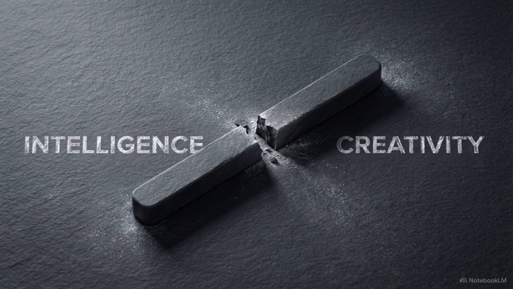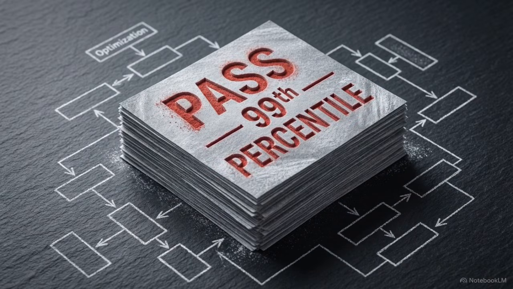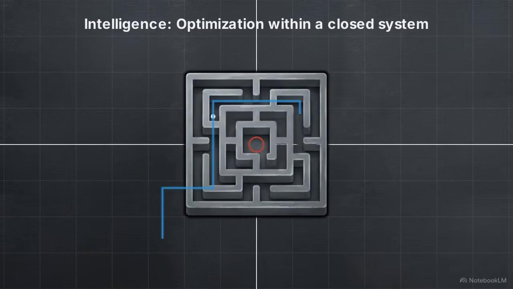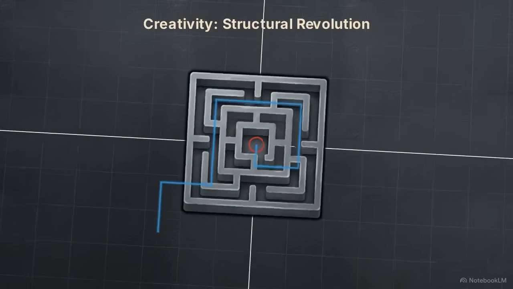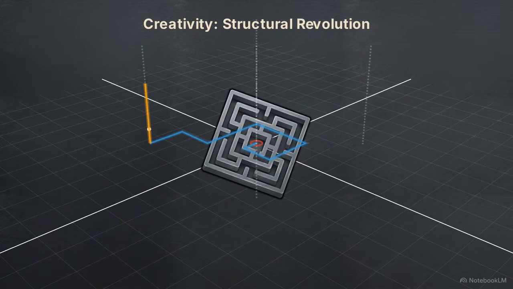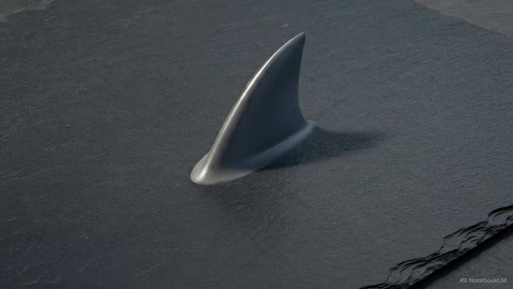A 2026 essay titled The Phylogeny of Thought argues the tech industry routinely conflates intelligence with creativity, assuming they exist on the same sliding scale. In current AI benchmarking, intelligence is defined as the ability to navigate and optimize a highly efficient path within a known, predefined set of rules, like solving a maze or passing a bar exam. Creativity is the capacity to recognize that the existing rules are insufficient and to invent a new dimension to operate within. Consider the dolphin's fin.